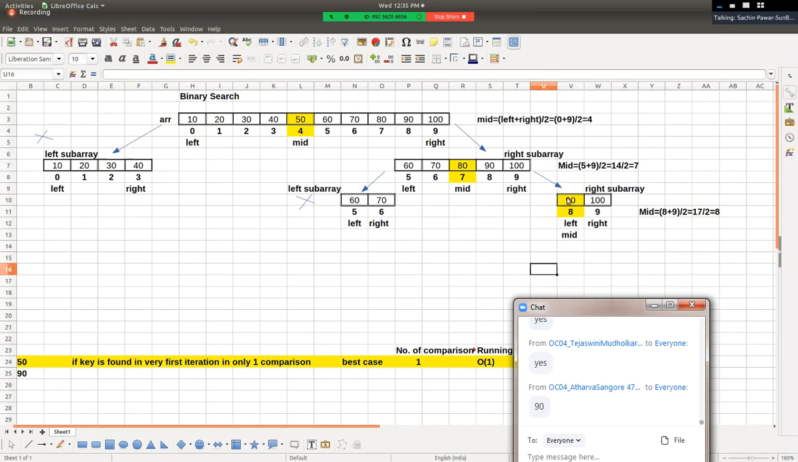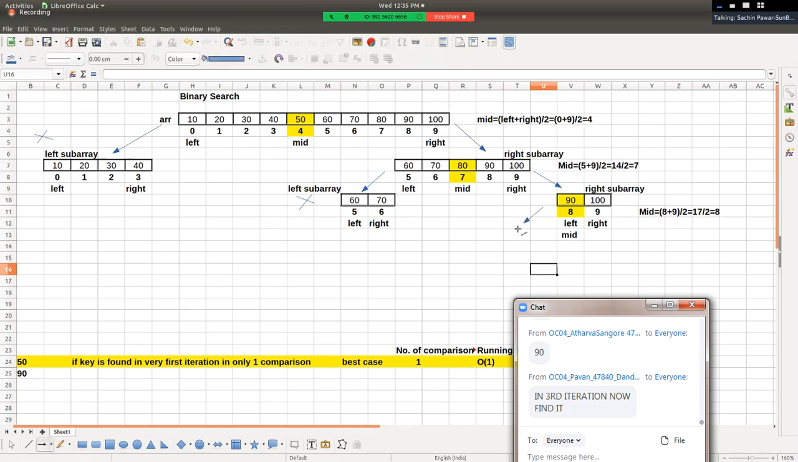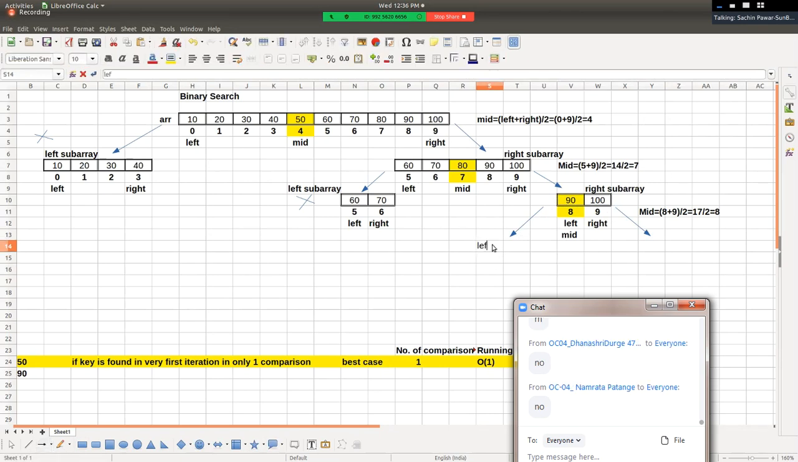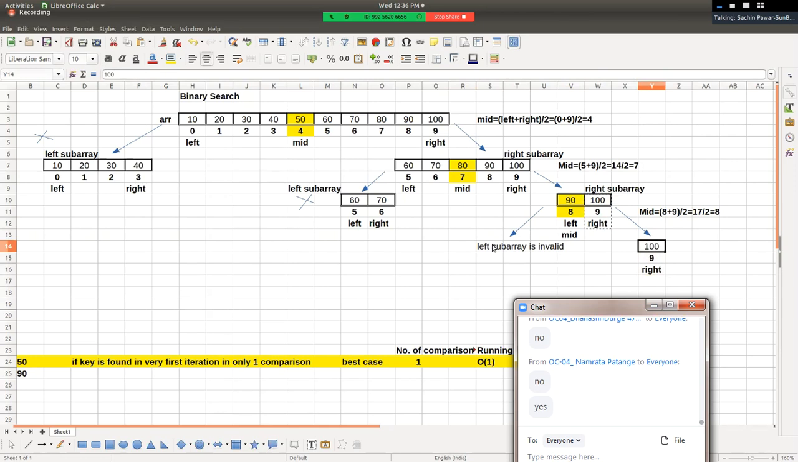Look, again, by means of calculating mid position, again we are dividing the array into two sub arrays, left sub array and right sub array, right? Sir, is the left sub array valid here? No, and hence here we can say the left sub array is invalid. Whereas, what about the right sub array? Look at our right sub array. Sir, is this right sub array valid? Yes, the right sub array is valid because can an array have one element? Yes, right? Yes, it can.